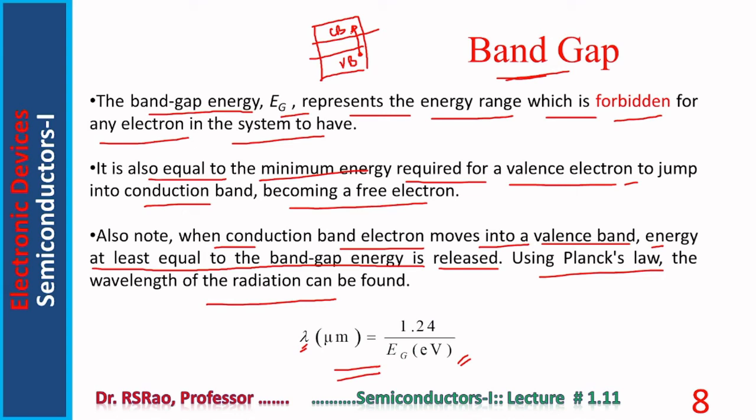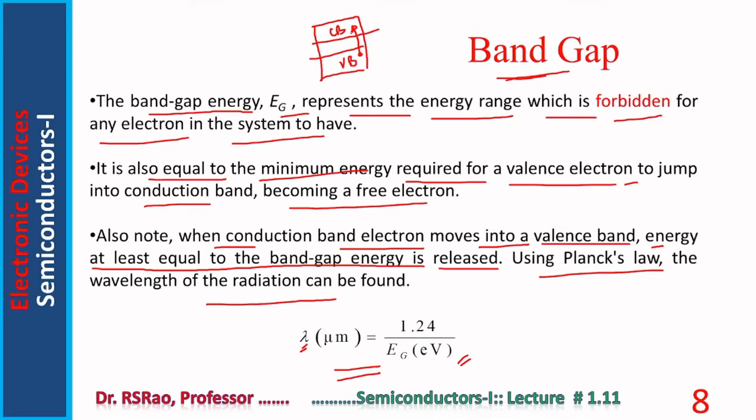When it jumps, it becomes free. In the valency band, it is not free. In the conduction band, it is free. The point is, for an electron to move from the valency band to the conduction band, a certain amount of energy is required. Somebody has to give that energy to the electron. Now, consider the inverse process.